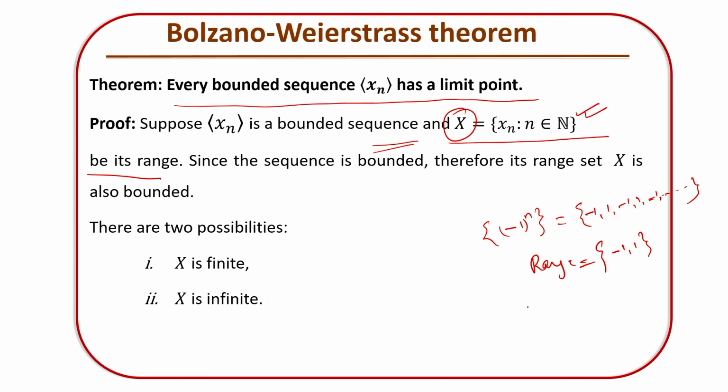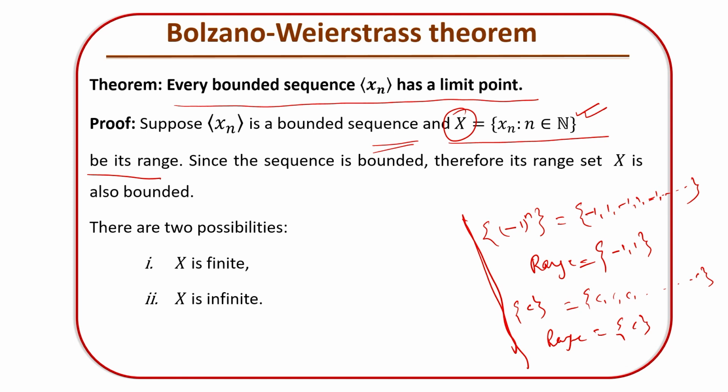Similarly, take any constant sequence C. How many terms does it have? It has C, C, C, C, C, C, an infinite number of terms in that sequence. And what will be the range set? The range set is the singleton set {C}, containing the single element C. That's why we have to consider the range set as different from the sequence terms. Now I think this will help you see why we are considering capital X as the range set.